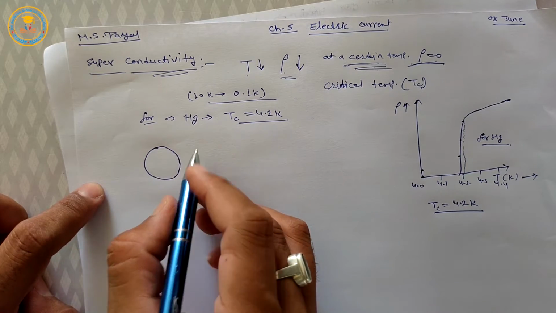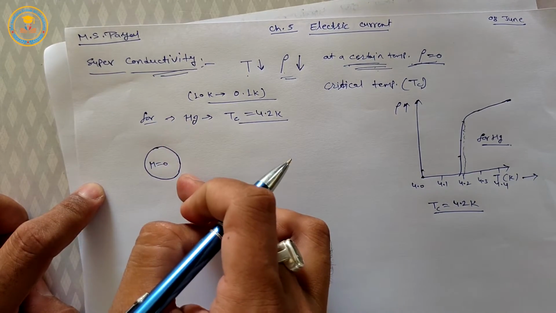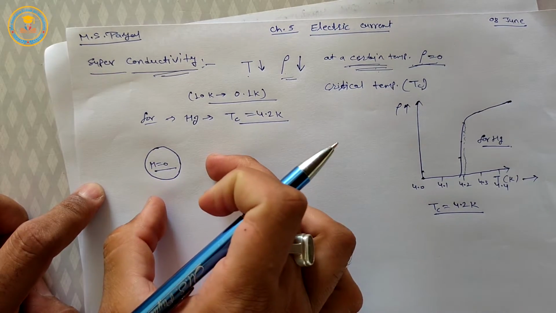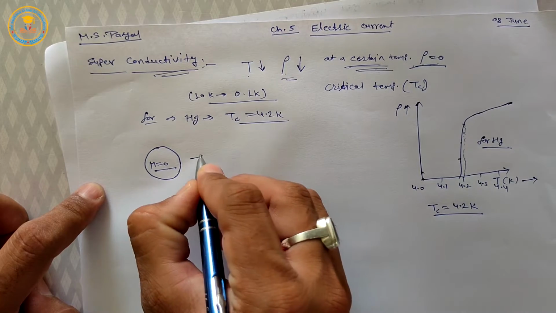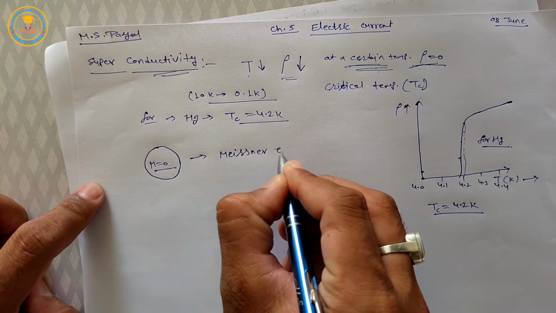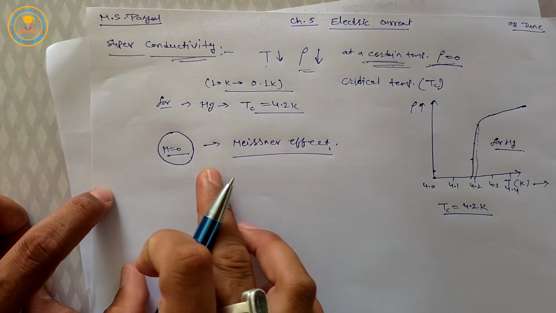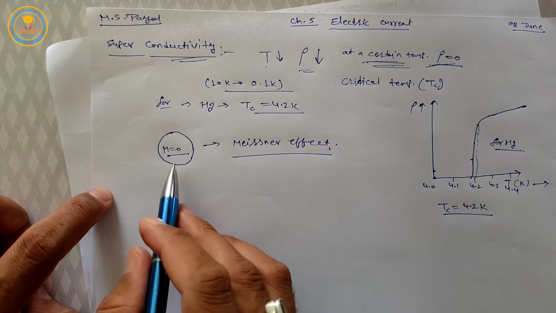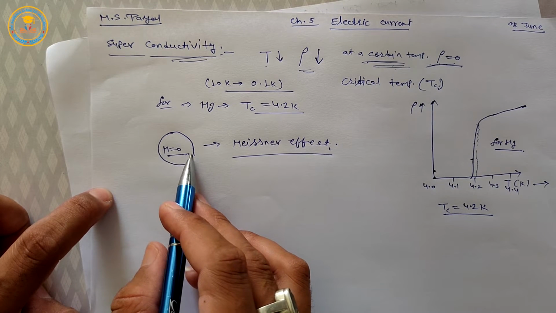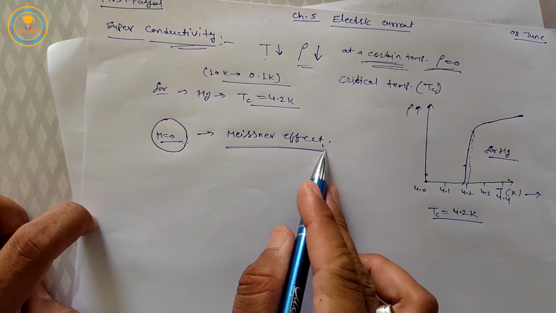In this situation, the magnetic field in this substance becomes zero. This effect is called the Meissner effect. So what is the Meissner effect? In the state of superconductivity, the magnetic field in the substance becomes zero.